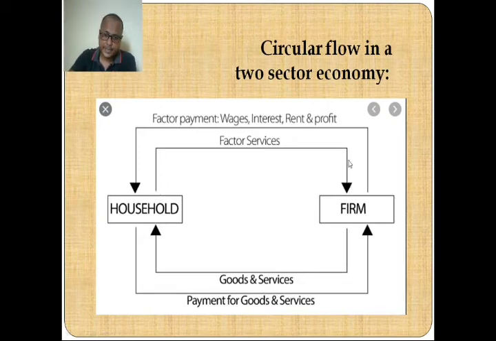The household is providing factor services to the firms, and for hiring factor services from the household, the firms are paying factor payments in the form of wages, interest, rent and profit. And in the lower part of the diagram, you can see the firms are giving goods and services to the household, and the household is paying for those goods and services. So from this, you can very clearly understand how circular flow of income takes place in a two-sector economy with firm and household.